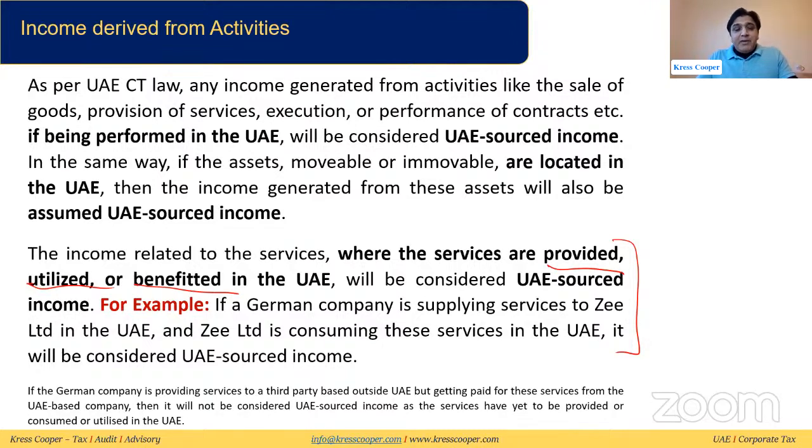If the German company is providing services to any third party based out of the UAE, but getting paid for these services from the UAE based company, it will not be considered UAE source income. Basically, only the payment is being made from the UAE. If the services are being consumed or utilized outside the UAE, then merely making a payment will not establish UAE sourced income.